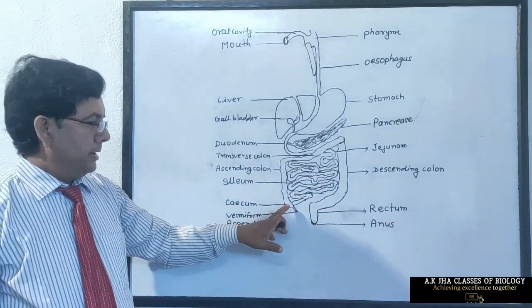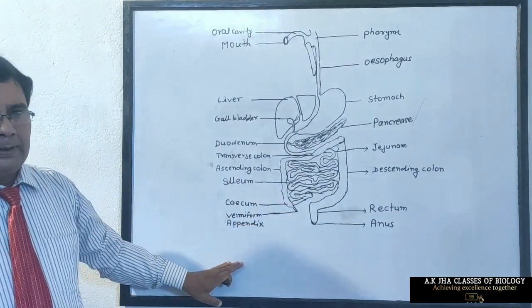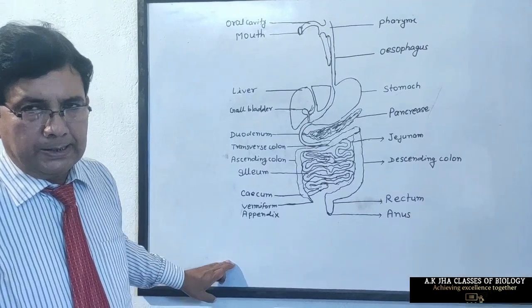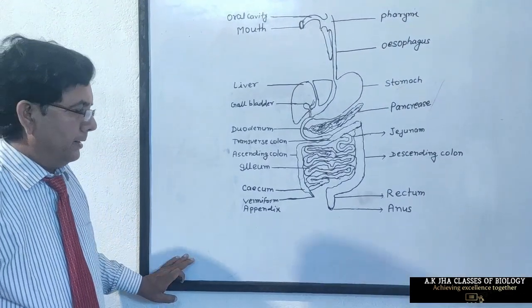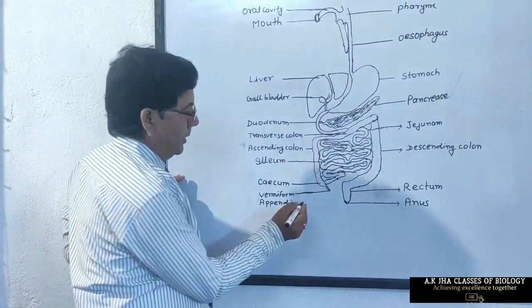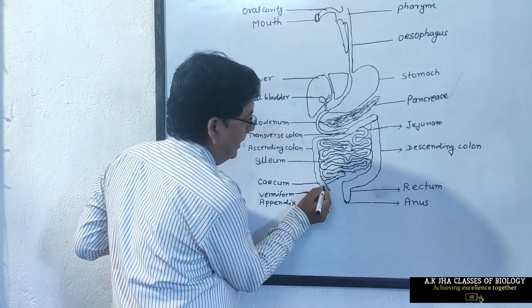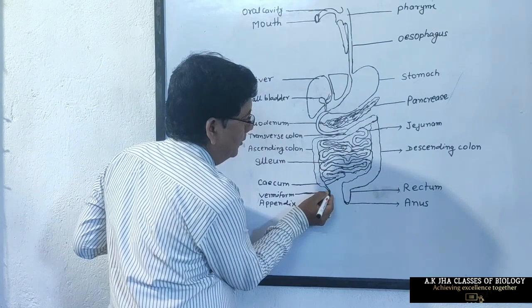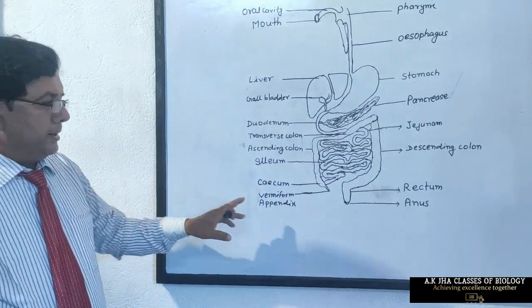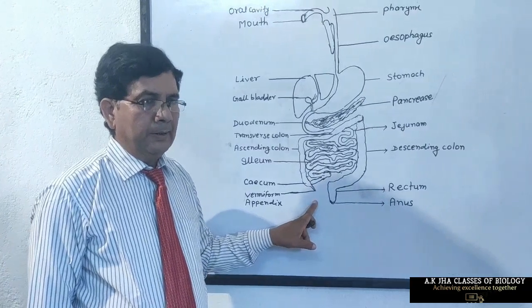intestine. Cecum is well developed in herbivorous animals where cellulose is digested. But in human being, cecum is not well developed. It is in vestigial form. It ends into a blind tubule which is called vermiform appendix. It is not functional in human being.